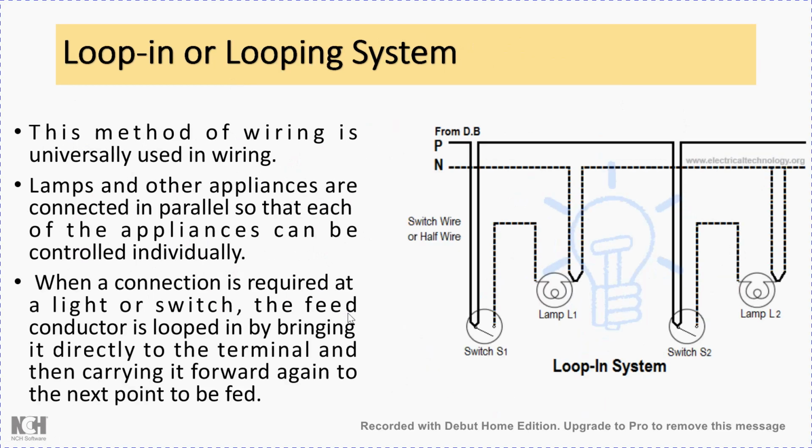Then there is the loop-in or looping system. Here again we have to make connections for the different appliances through the switches. For example, here we have two appliances, two lamps connected through two switches S1 and S2. First we need to take the phase connection. That phase connection will first come to the switch point. When the switch is closed, that phase point is connected here, which is again connected to the phase point of the load. So the supply will be turned on directly, and when it is opened, the supply will not be connected to that.